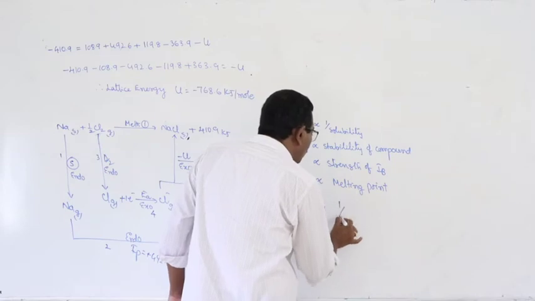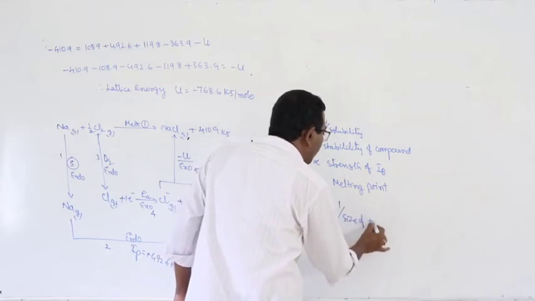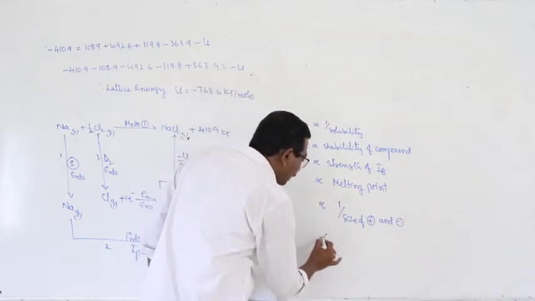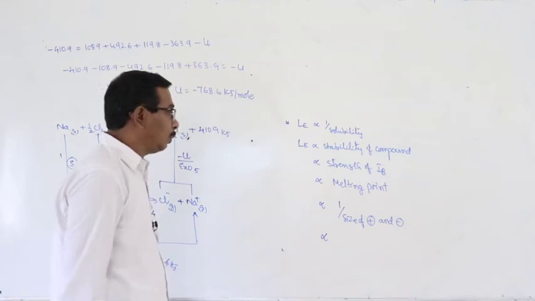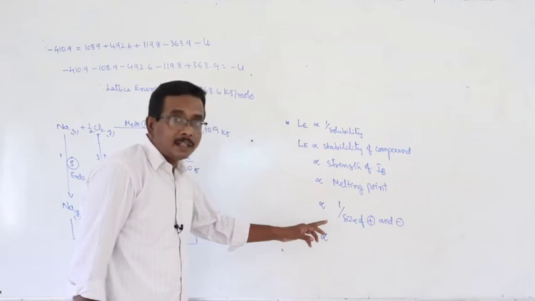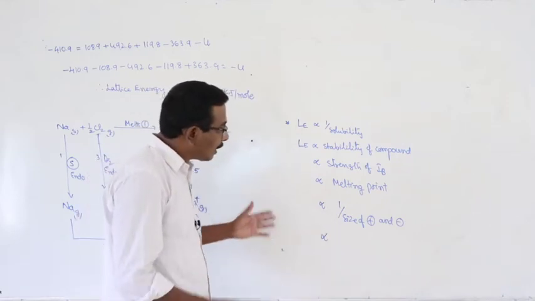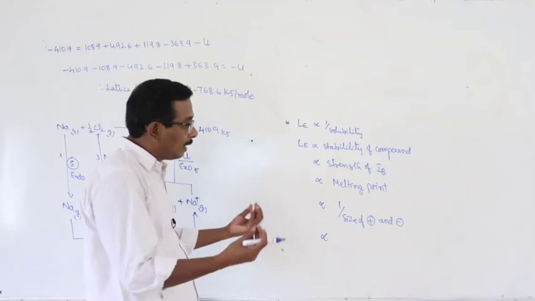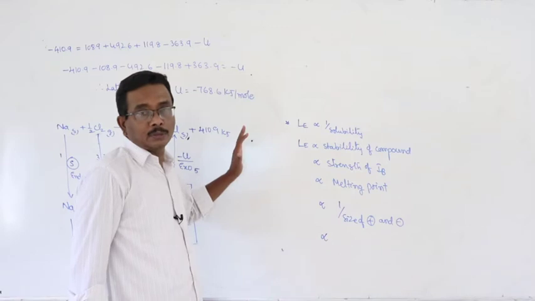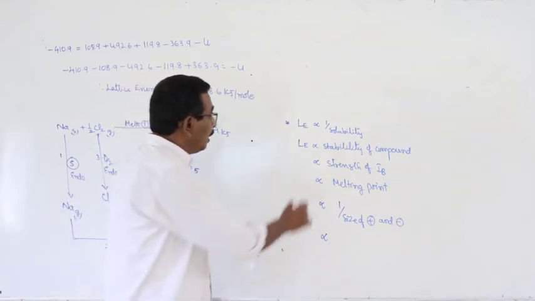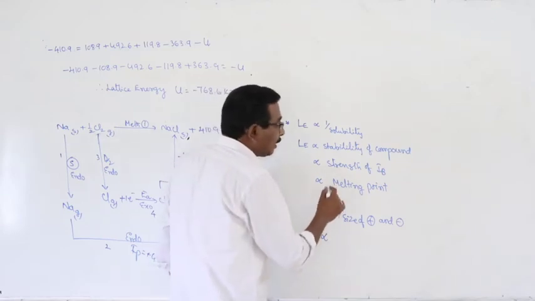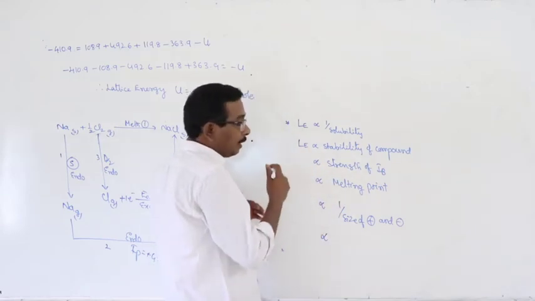Lattice energy is proportional to 1 by size of cation and anion. Lattice energy is inversely proportional to size of cation and anion. Greater the size of cation, here lattice energy is lesser. Lesser or smaller the size of the cation and anion, lattice energy is more. And at the same time, lattice energy is also influenced by some other factors.